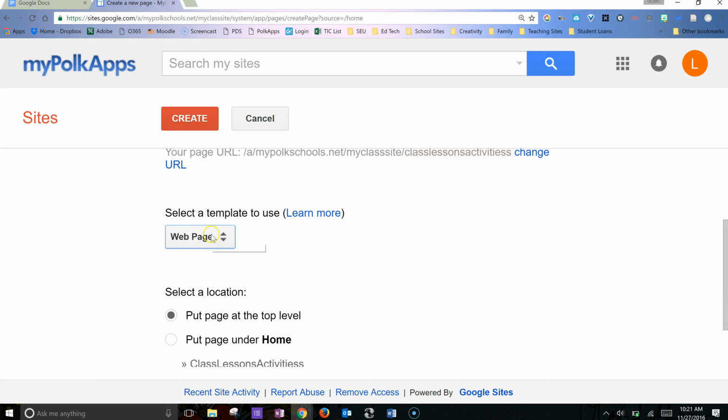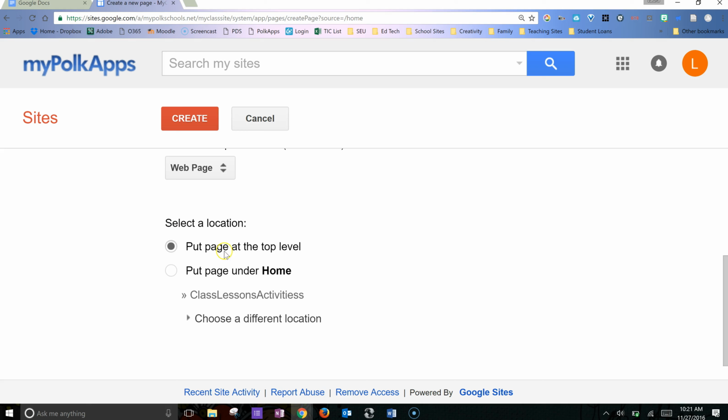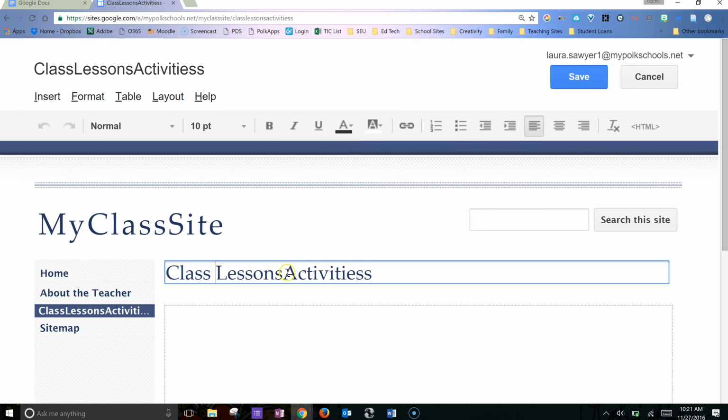Again, I'm going to keep it as a web page, and like I said, I want to keep this as a top level. I'm going to click create. I'm going to now add in my spaces and my ampersand. Now I've noticed that I had an extra S that I didn't realize before, so I want to change that. I'm going to click save.